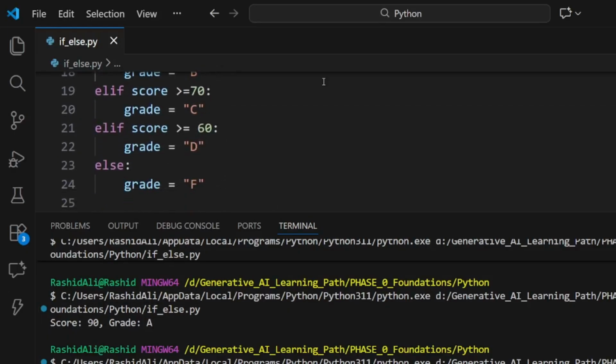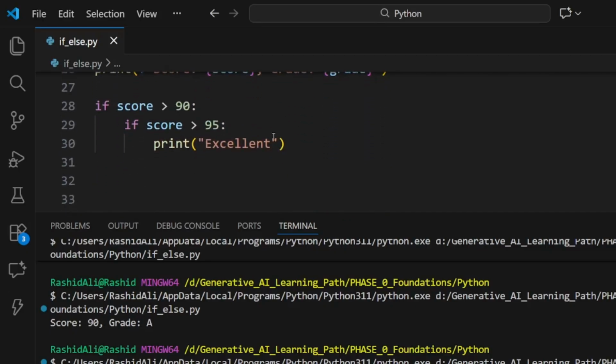And after allotting the grades, it has appreciated the student. And this was the nested if. After all of this, we have one more great thing, and that is the ternary operator.